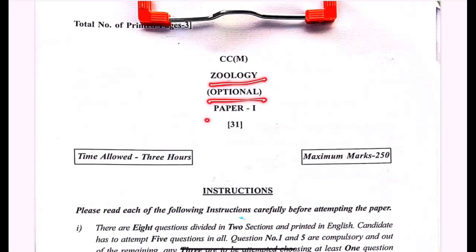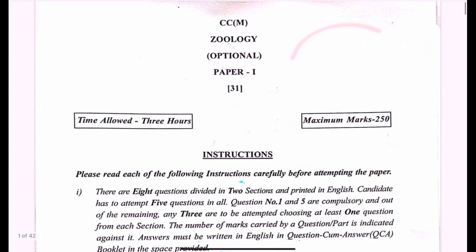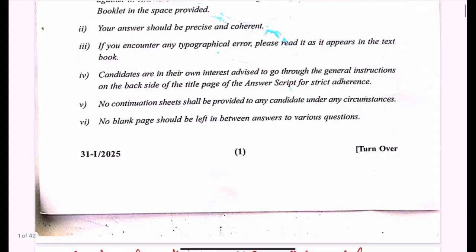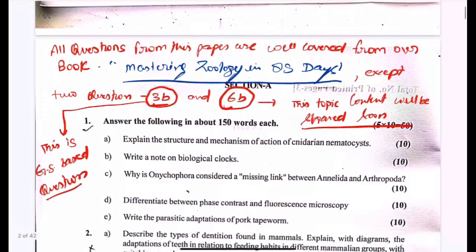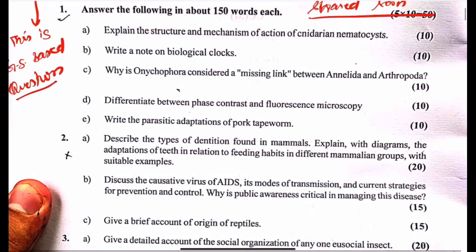ICT optional paper 1 of JKPSC. You will observe one thing: the JKPSC optional paper is more or less on the lines of the UPSC paper, so it will help you understand the structuring and answering of questions in the UPSC mains too, and even forest services. So let's have a cursory understanding of what type of questions are asked.